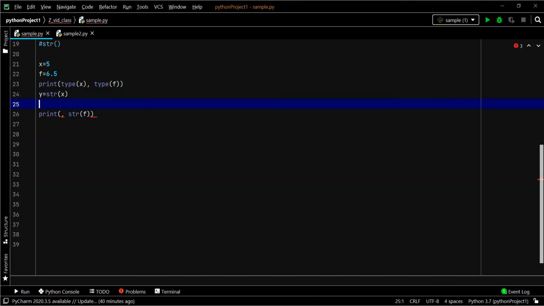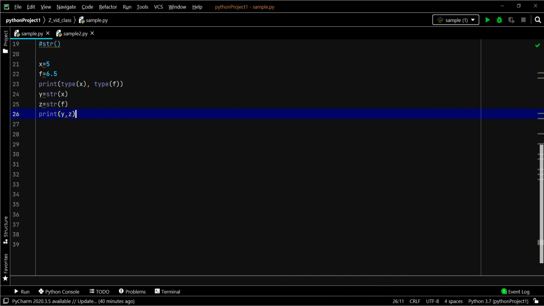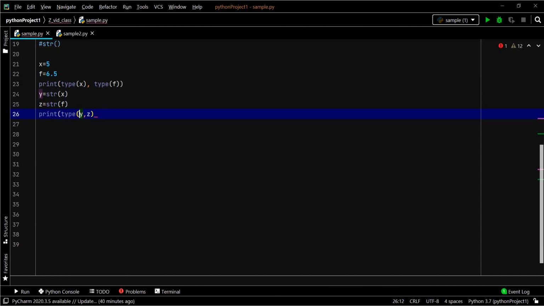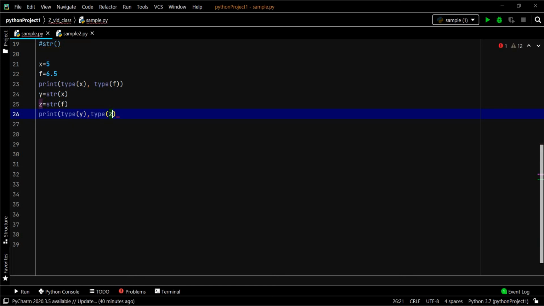So I am just assigning it to y and z. Now I am printing the converted strings' data type, type of y, type of z.